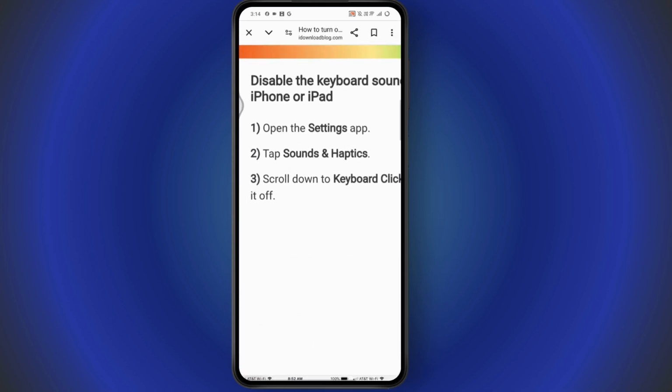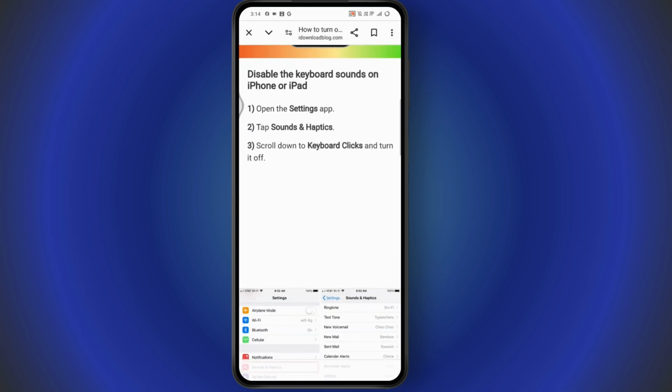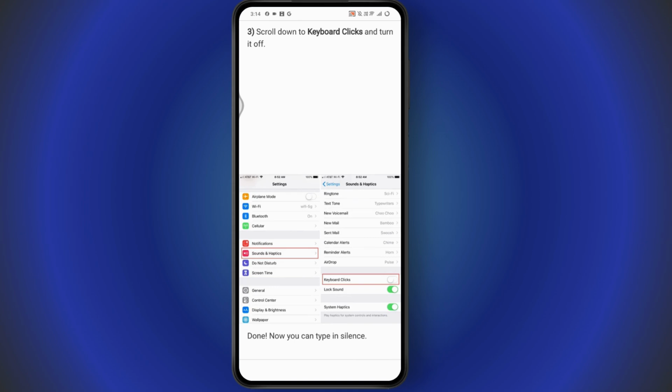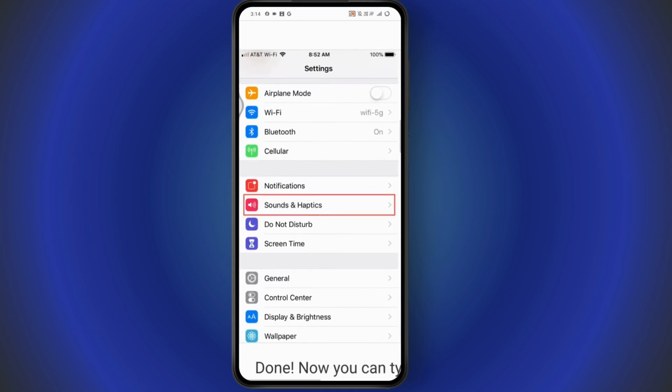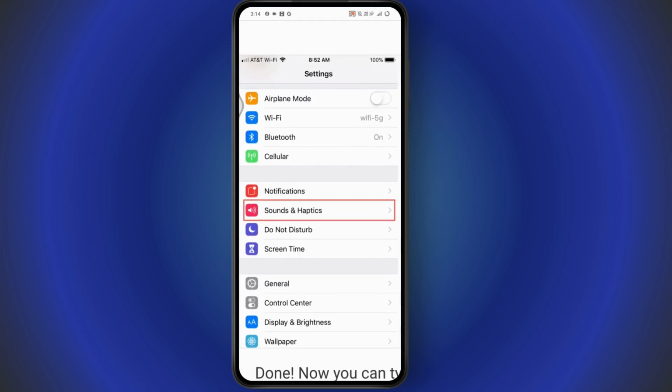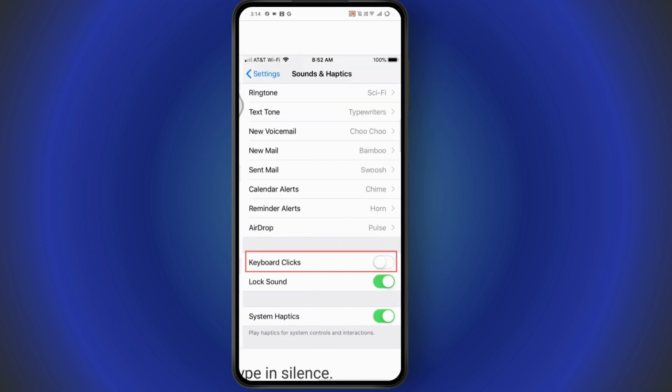So the first step you need to do is open up your settings app and then go for sounds and haptics or go for the sounds option. So once you open up your settings, you will have this kind of interface. You need to simply tap on sounds, and once you tap on sounds, you will have this kind of interface where you just need to simply go for the bottom, scroll down, go for the bottom and tap on keyboard